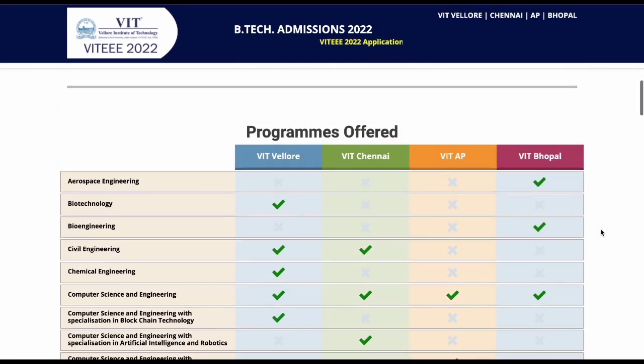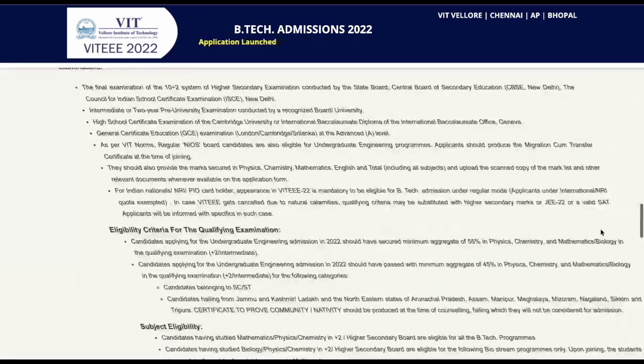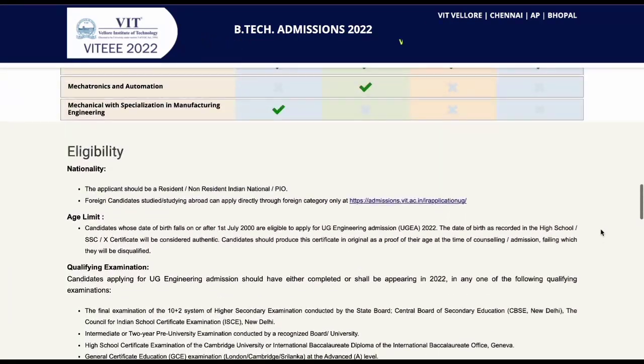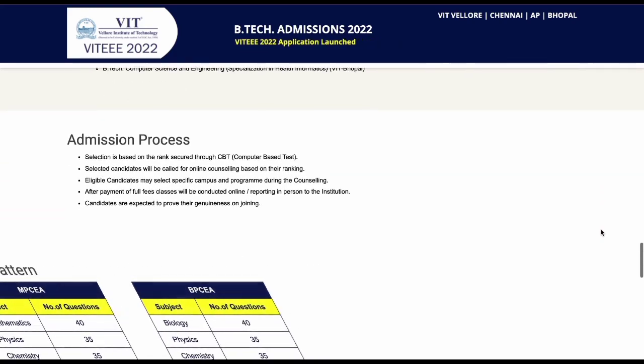It is also called the Institute of Eminence, and there are also the programs offered at different VIT institutes, that is VIT Vellore, Bhopal, then AP, and then Chennai. You can visit the site and look through them.